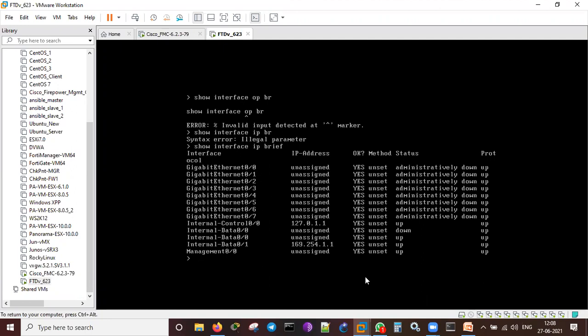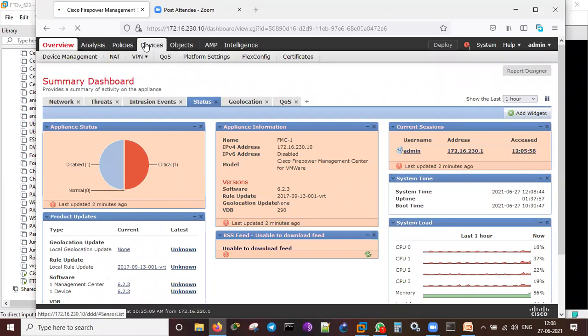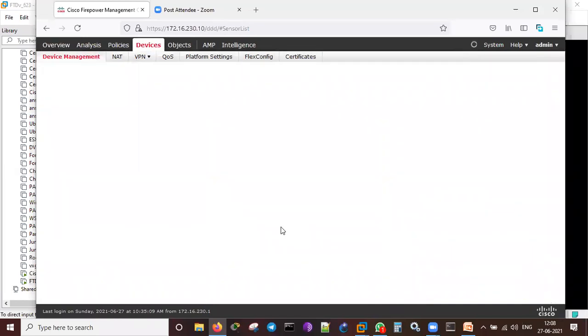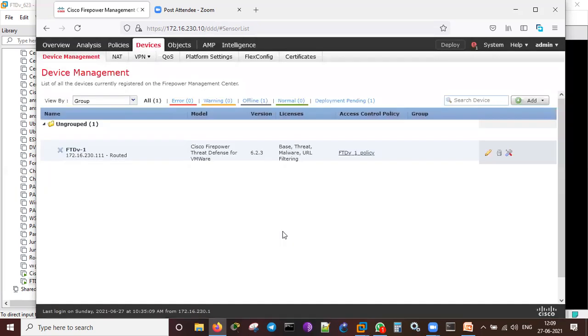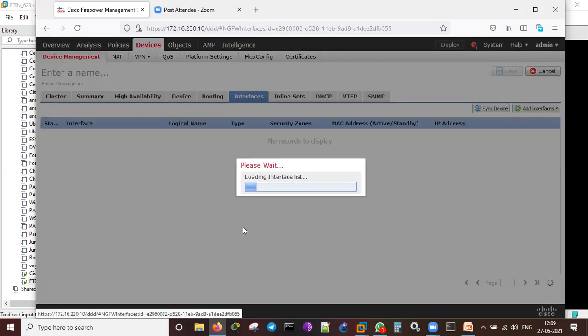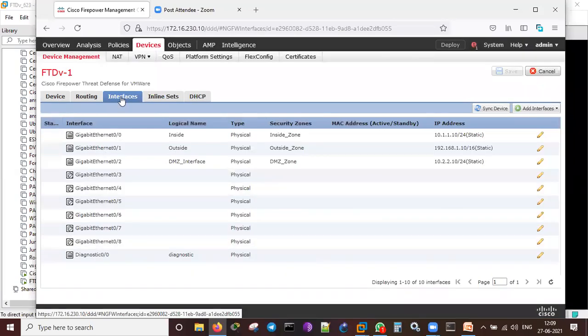Now if I go back to the FMC, it should be ready. Let me see, last update was 2 minutes ago. Let me go to the device and see whether it has detected that FTD. Loading the page data, please wait. Still it is not showing that. It will be coming up. It will be in a green color. It takes some time.